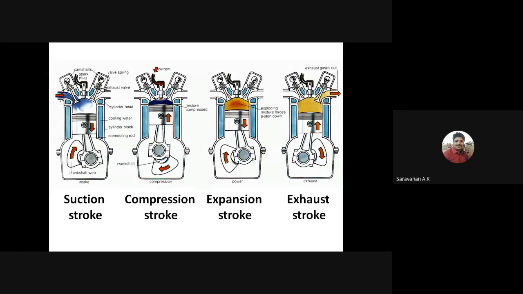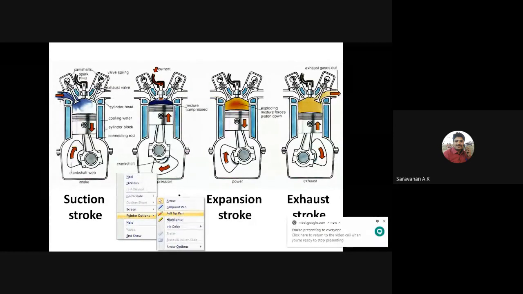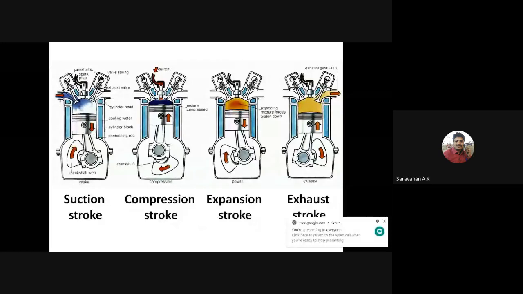Thank you. So last class we discussed a four-stroke engine and a two-stroke engine, right? In the four-stroke engine, the suction stroke, compression, expansion, and exhaust strokes are there. During the suction stroke, the inlet valve is open and the exhaust valve is closed.